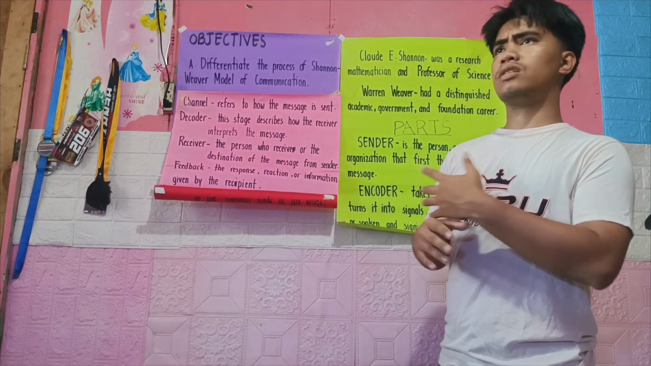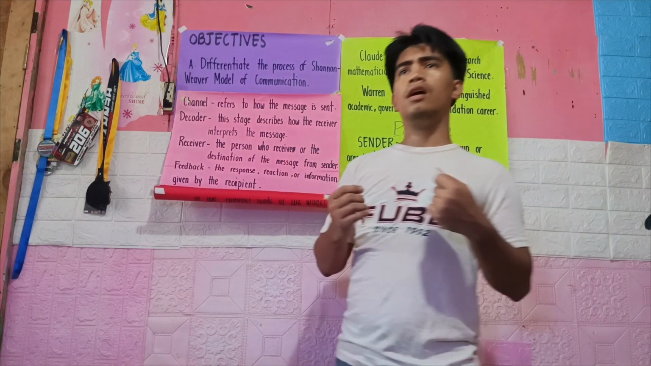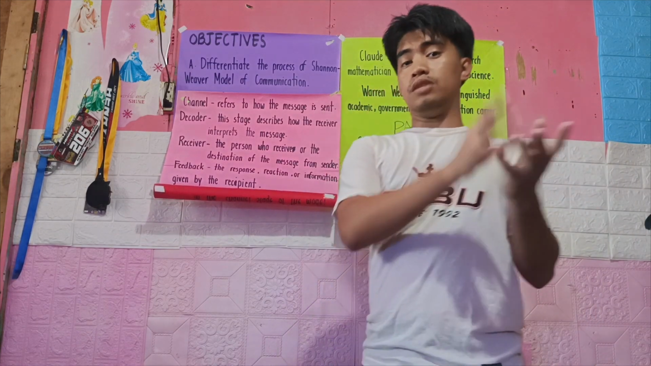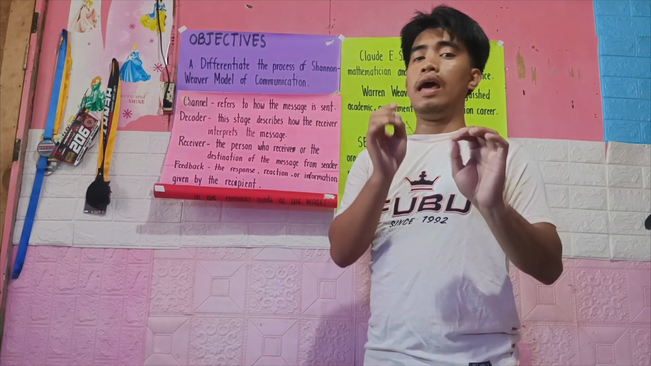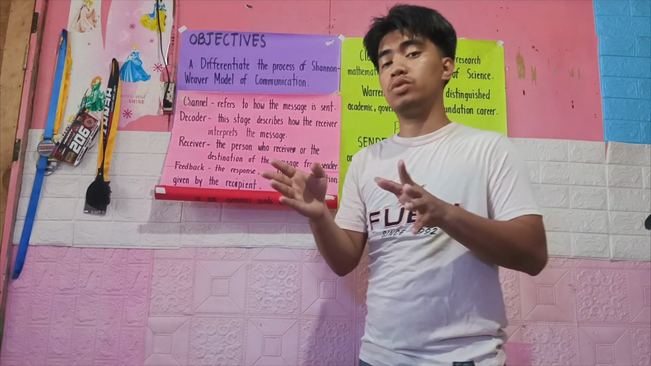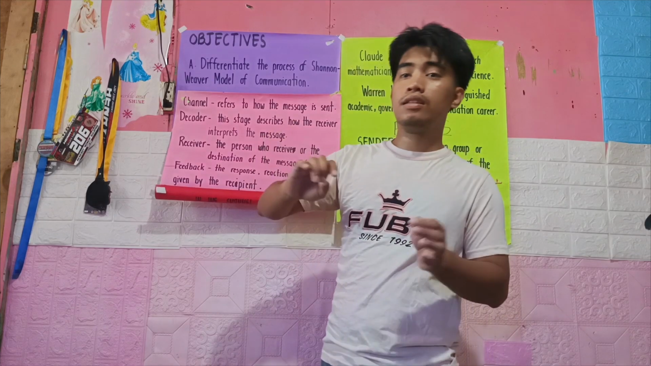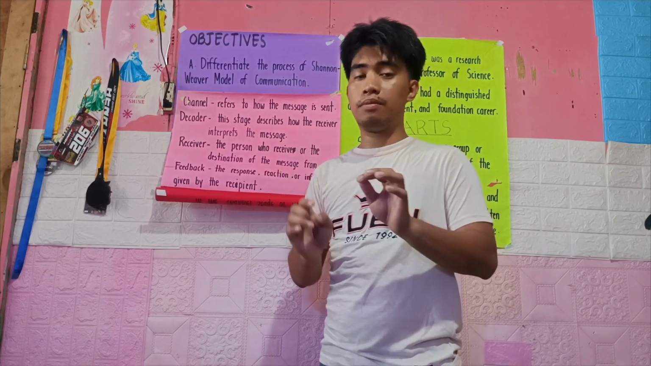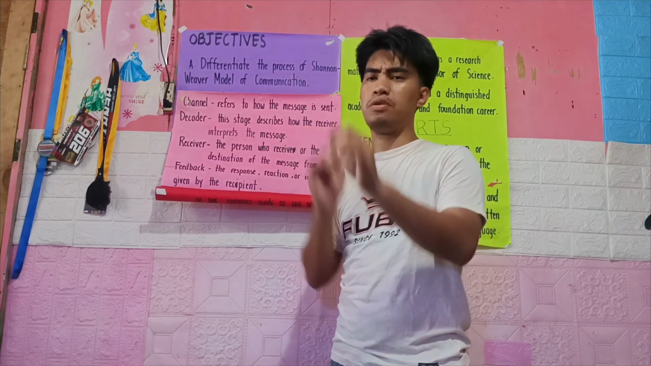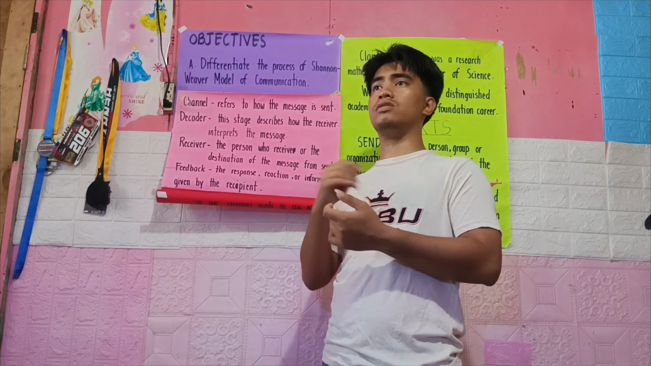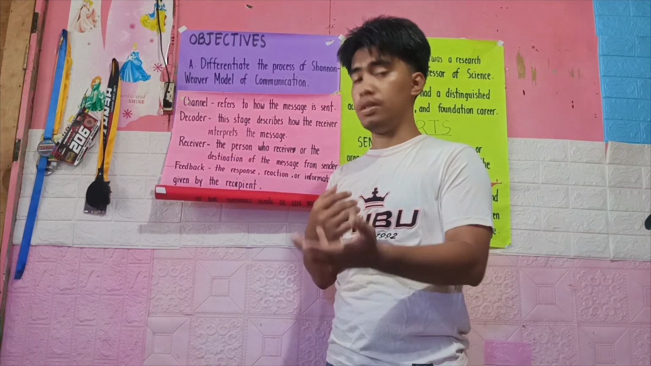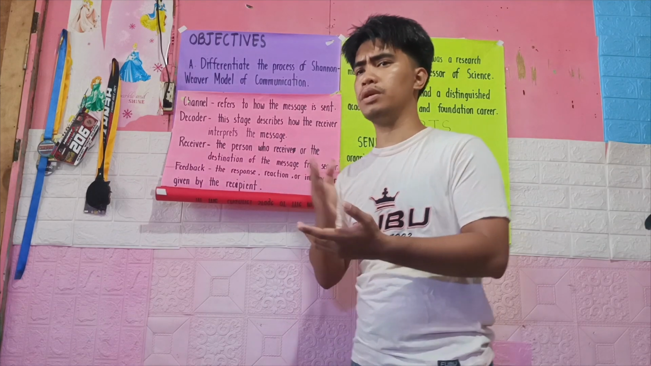So let's have an example. A person sends a message and it is encoded by the speaker, and then it goes to the bridge, which is the channel, and then it gets intercepted by the noise. Say for example, the message was not sent because there is a problem in the connection. So for example, the person has no load.